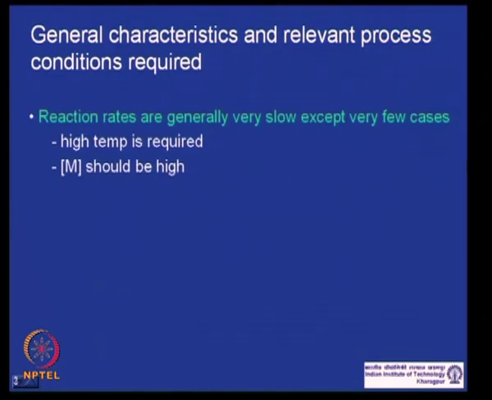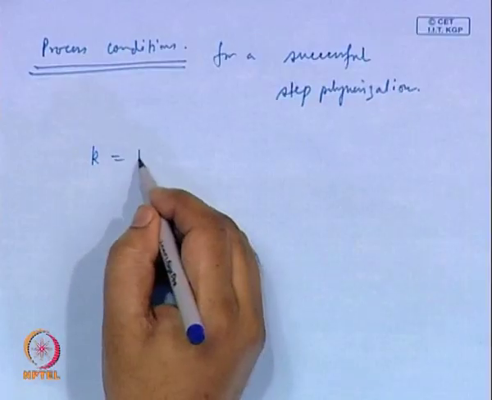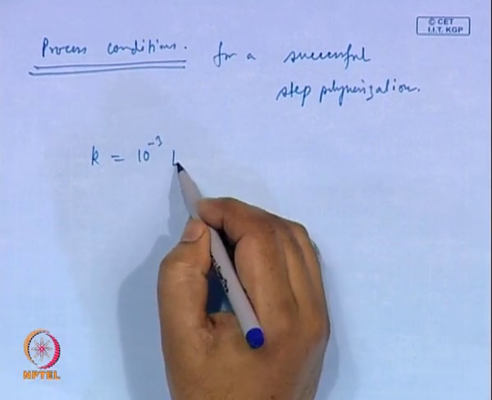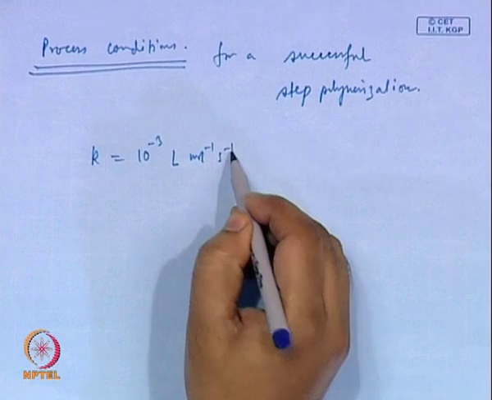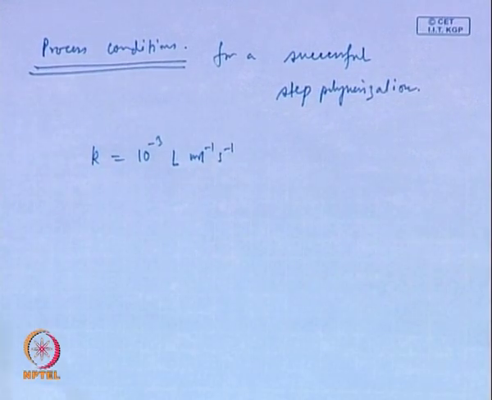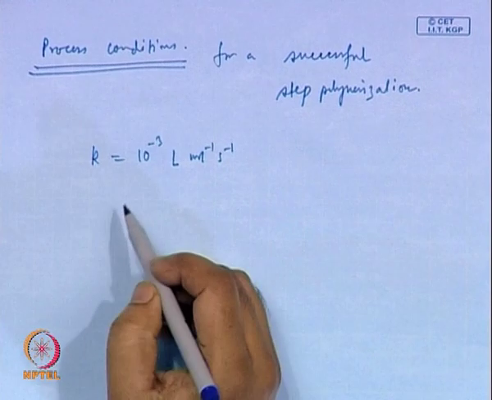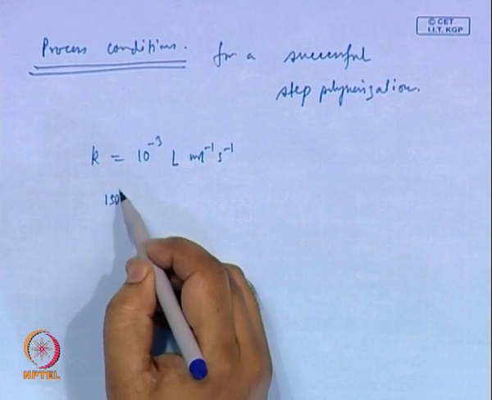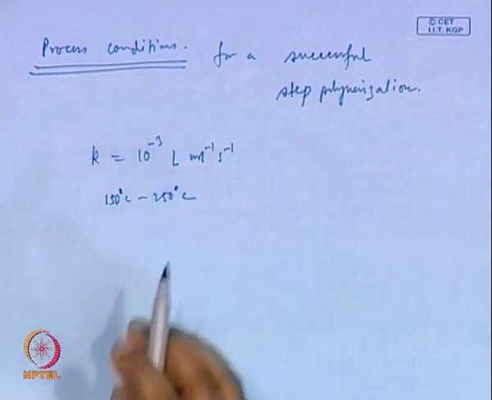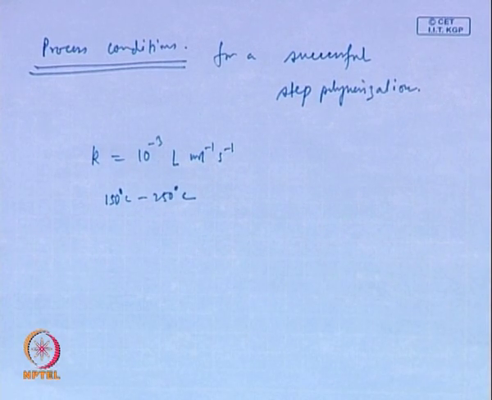First, reaction rates. We know reaction rates are generally slow for these step polymers, and typically the rate constants are of the order of 10 to the power 3 liter mole inverse second inverse, which is very low. So, it cannot be done at room temperature. High temperature is required, typically 150 to 250 degrees centigrade, at which the polymerization is carried out.